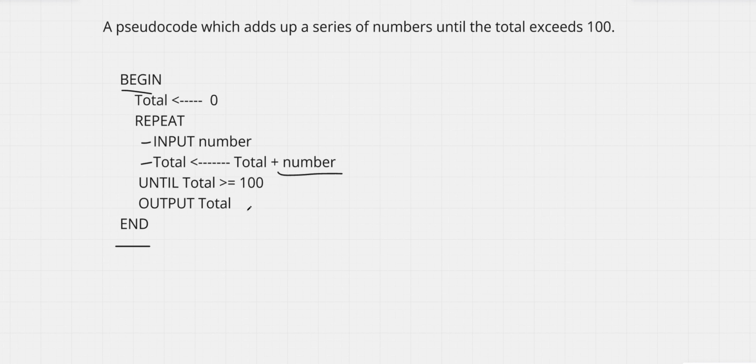So basically it's like this: repeat, it's not 100, okay, go back again. Repeat, it's not 100, go back again. Repeat, it is 100, output total, end. All right.